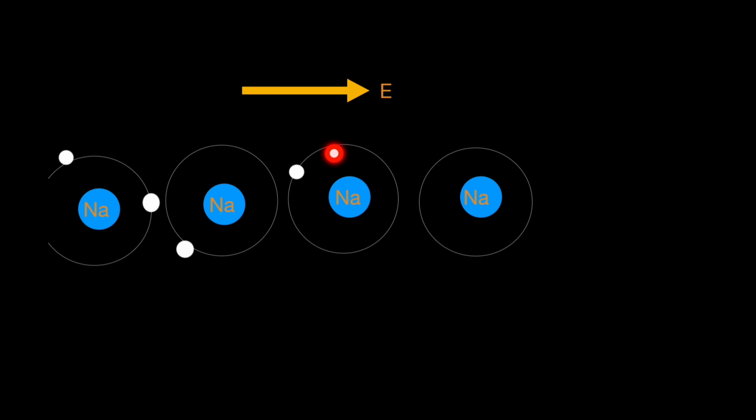If it was full, then this electron could not jump. Then this electron would have to jump to the next orbit, which obviously is empty, but jumping into that orbit would require energy. So normally that would not happen. An electron in the same orbit can jump easily without requiring much energy. So therefore, sodium is a conductor.